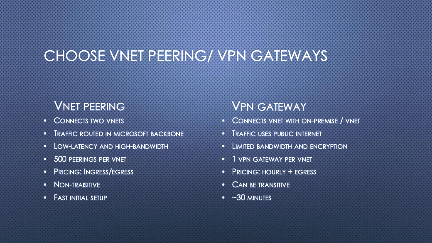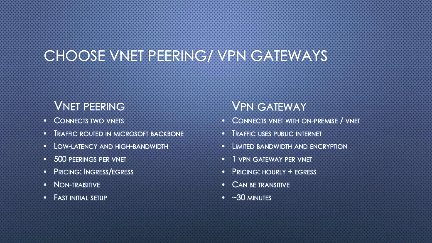One VPN gateway is allowed per VNet. When we discuss gateways and I give you a demo, we will also discuss why only one VPN gateway is allowed. Only one subnet can be created in each VNet which can hold a gateway. That's why it's one VPN gateway per VNet. We will discuss it later on.